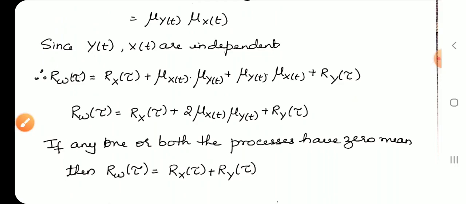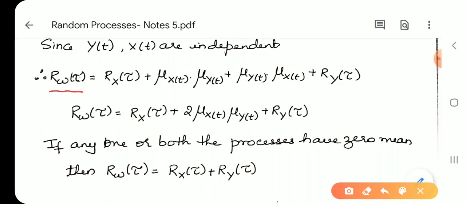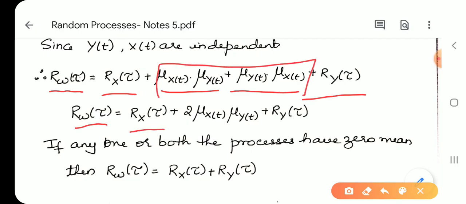Therefore, Rw of tau is equal to Rx of tau plus mu x of t mu y of t plus mu x of t mu y of t plus Ry of tau. It becomes Rw of tau is equal to Rx of tau plus 2 times mu x of t mu y of t plus Ry of tau.